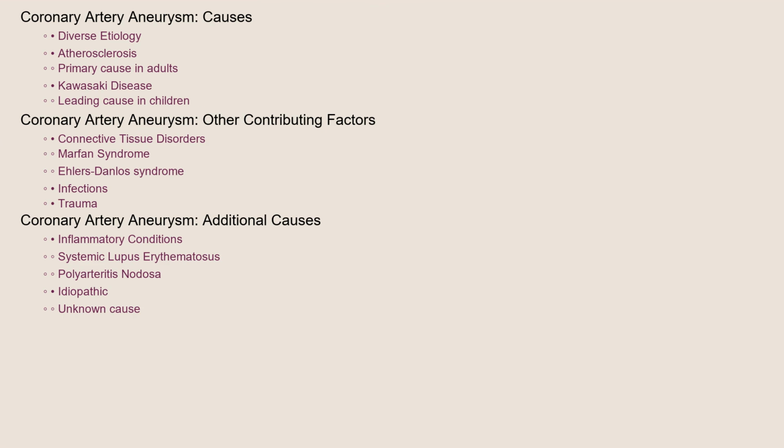So, what exactly causes a coronary artery aneurysm? Unlike more common heart conditions, the etiology is diverse. Atherosclerosis, the buildup of plaque in the arteries, is a primary culprit, especially in adults. However, in children, Kawasaki disease, a condition causing inflammation of blood vessels, is a leading cause. Other potential contributors include connective tissue disorders like Marfan syndrome, infections, trauma, and even certain inflammatory conditions like systemic lupus erythematosus, polyarteritis nodosa, and Ehlers-Danlos syndrome. Sometimes the cause remains unknown, termed idiopathic.